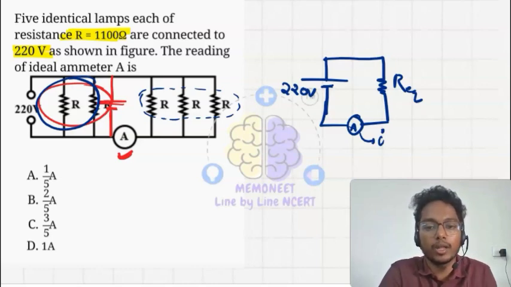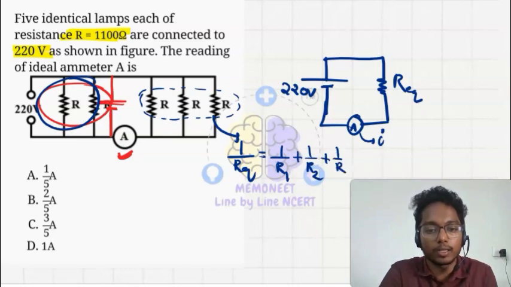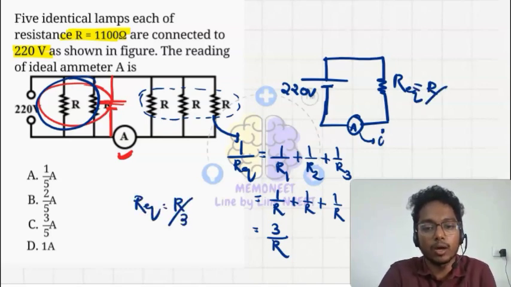So the R equivalent for these 3 resistors: 1 upon R equivalent is equal to 1 upon R1 plus 1 upon R2 plus 1 upon R3. R1, R2, R3 are all the same. It means 1 upon R plus 1 upon R plus 1 upon R, so it is equal to 3 upon R. R equivalent is equal to R upon 3.